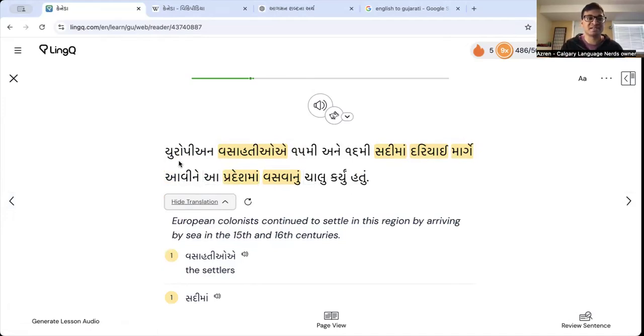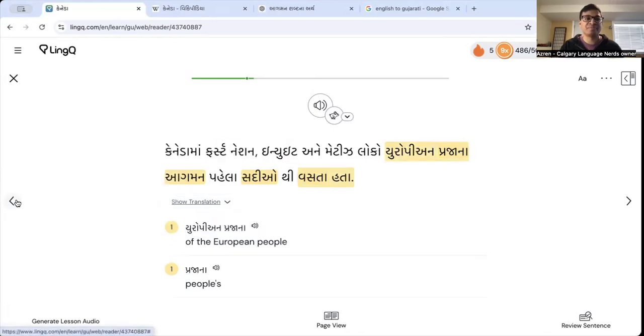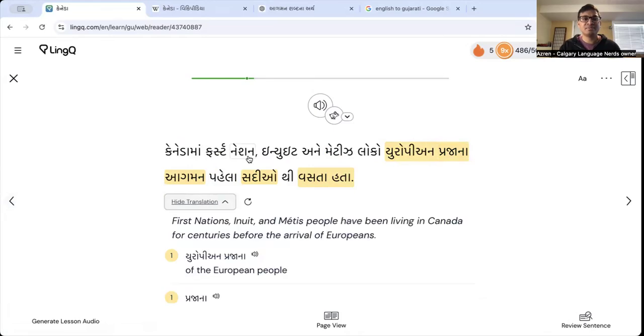Okay, those are our two sentences. Let's break this down. Canadaમાં First Nation, Inuit and Métis local. So we have different indigenous groups here in Canada. We have Métis, we have Inuit, we have lots of different groups. So these groups that they mentioned, right?